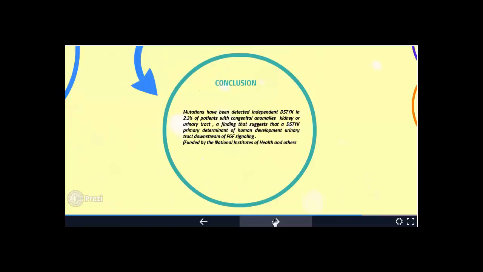Conclusion. Independent DSTYK mutations have been detected in 2.3% of patients with congenital anomalies of the kidney or urinary tract, a finding that suggests that DSTYK is a primary determinant of human urinary tract development downstream of FGF signaling.